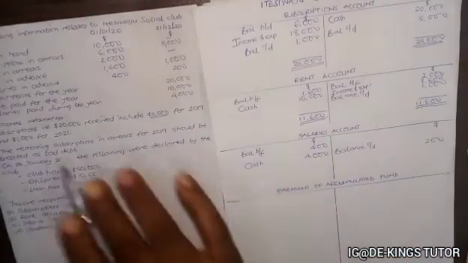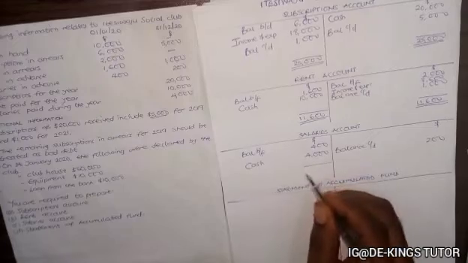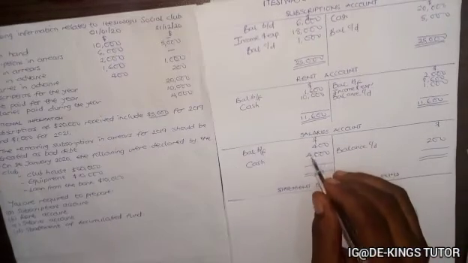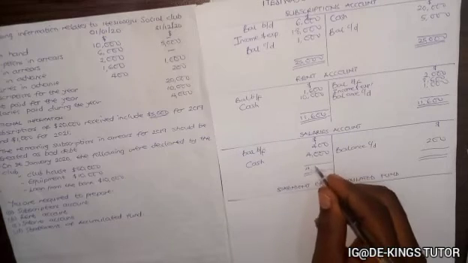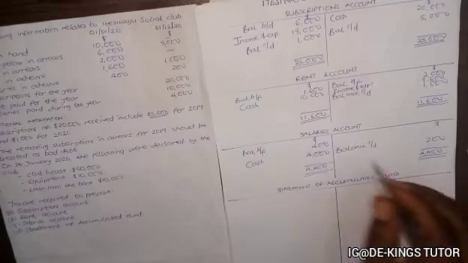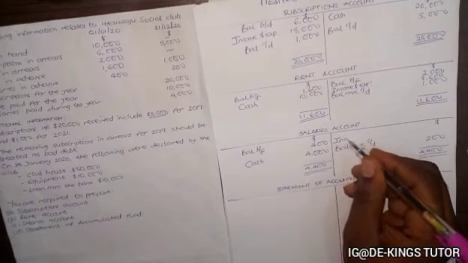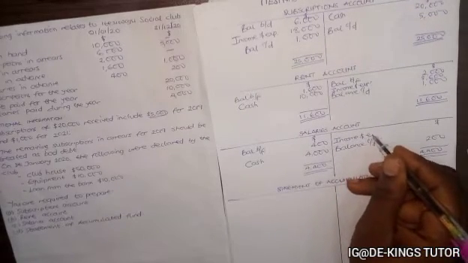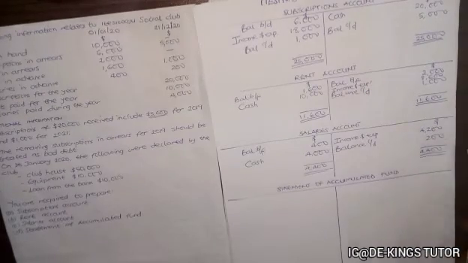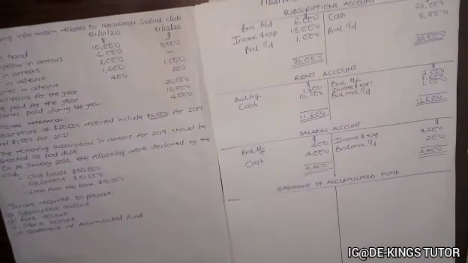So that's all for salary. So this 4,400 is supposed to be the same 4,400. So the balancing figure will go to the income and expenditure as 4,200. Okay, so that's the salary account.